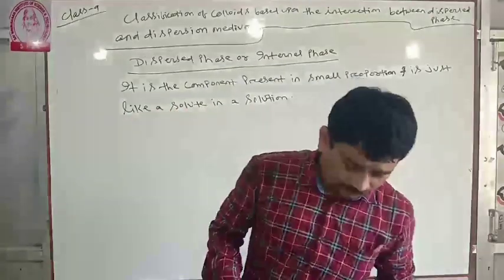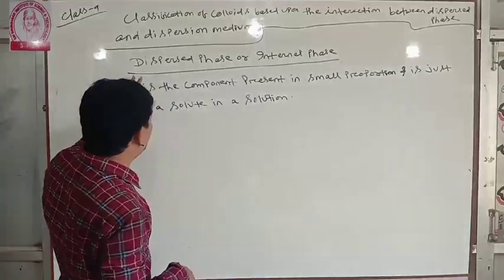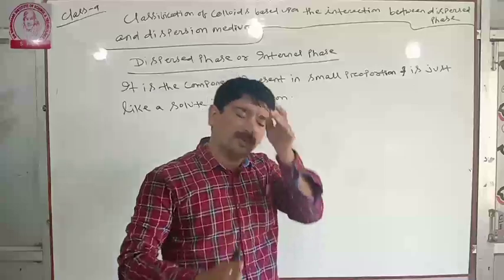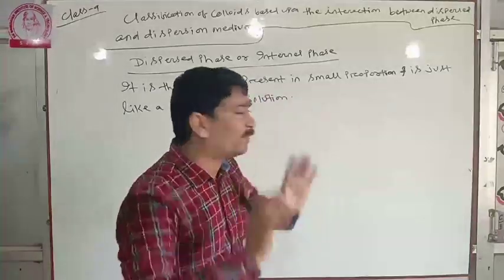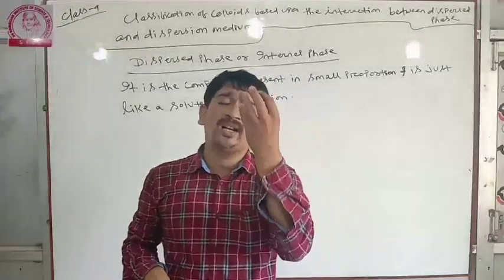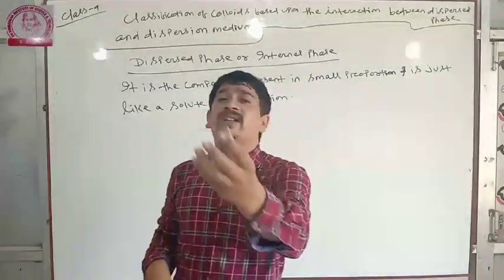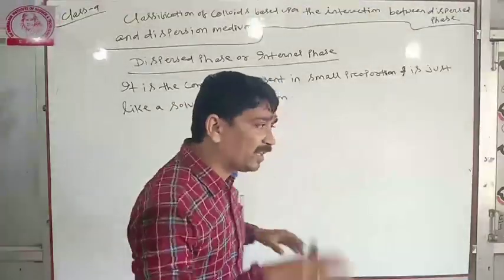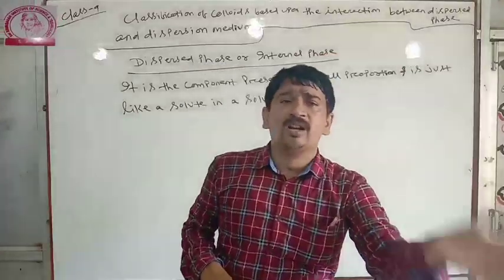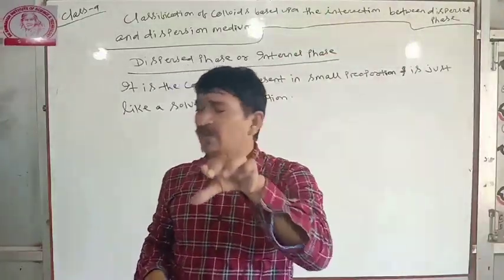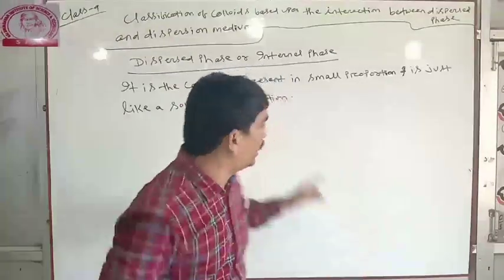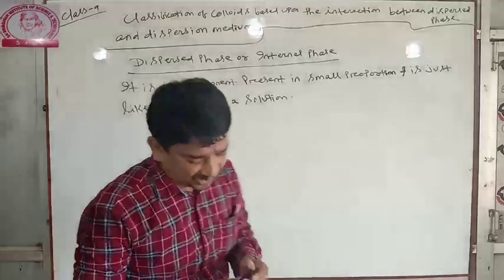Clear? So what is dispersed phase? It is the component present in small proportion and is just like a solute in a solution. In solution, solute is the smaller part and solvent is the larger part. Similarly in colloidal solution, the dispersed phase or internal phase is the smaller proportion, and the dispersion medium is the larger proportion, just like the solvent in a solution. Example,